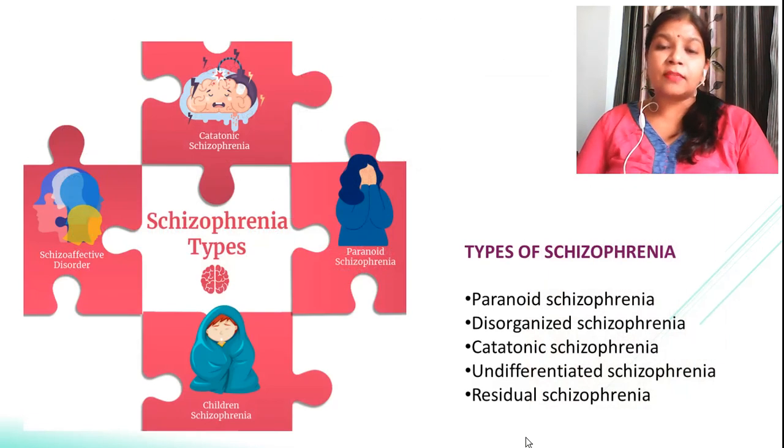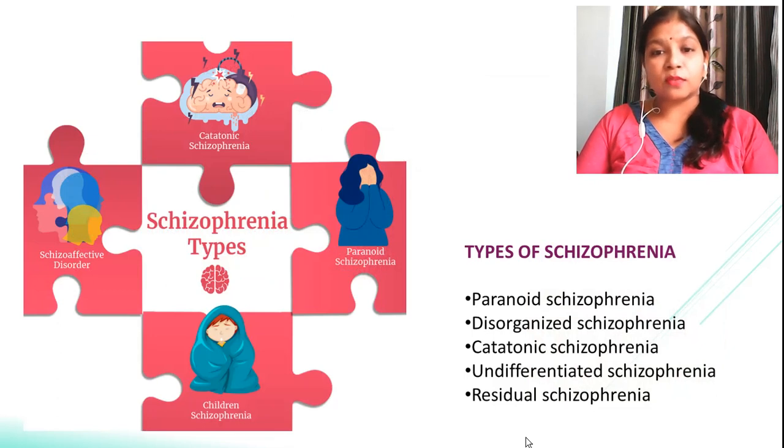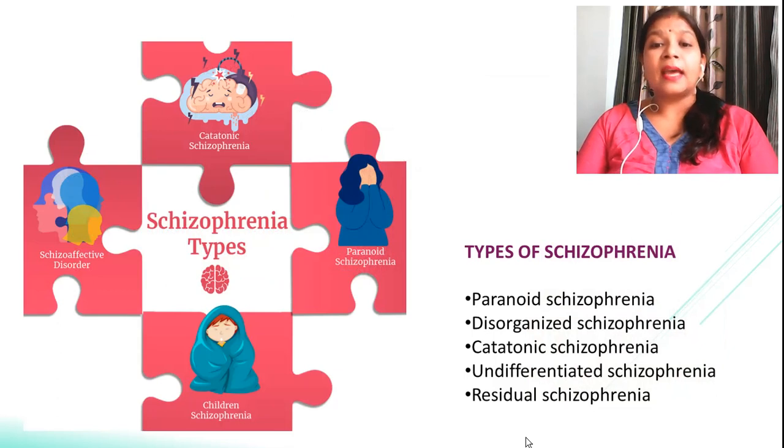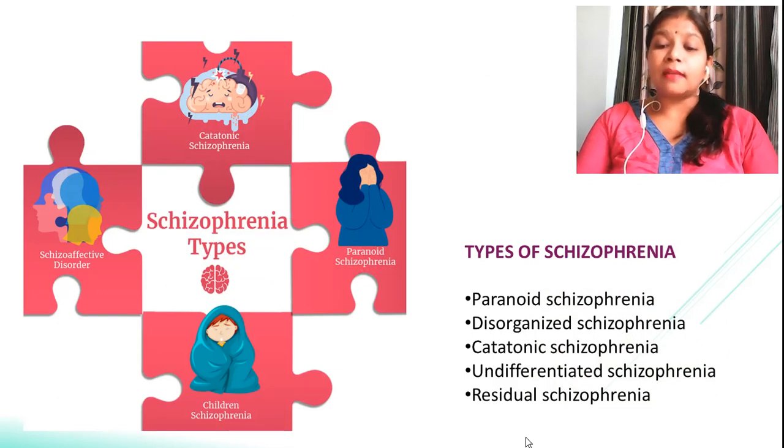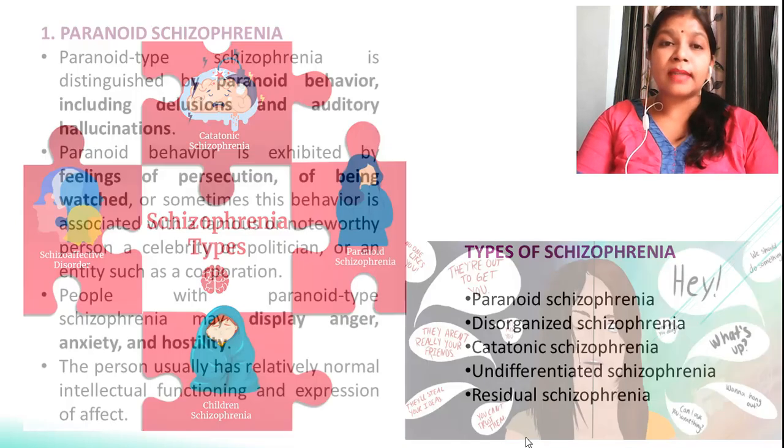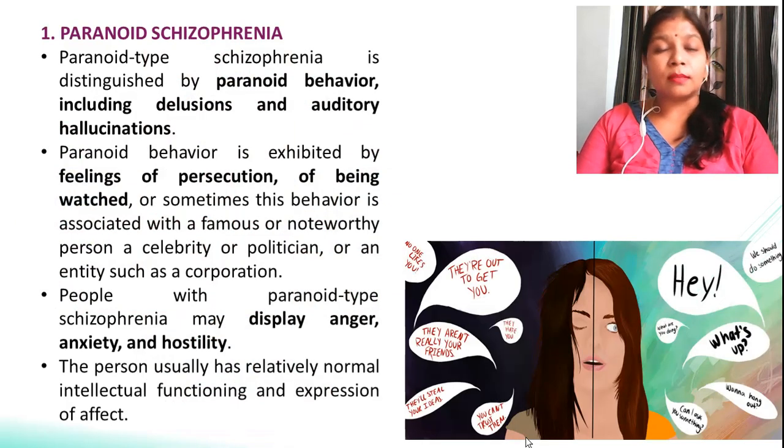Next, if you talk about the types of schizophrenia, we basically have 5 types of schizophrenia. The first one is paranoid, next are disorganized, catatonic, undifferentiated, and residual schizophrenia. Now let us see one by one what the types are and what the symptoms of this disease are. Coming to the first one, that is paranoid schizophrenia. This is distinguished by paranoid behavior including delusions and auditory hallucination.